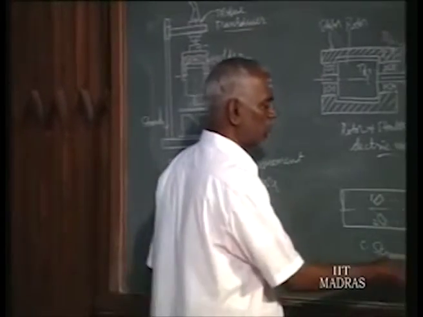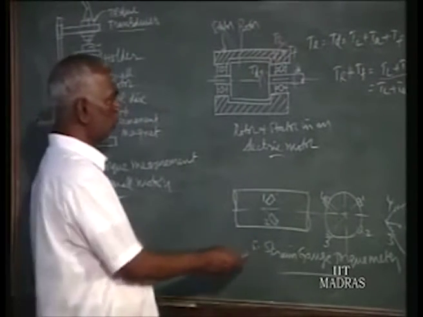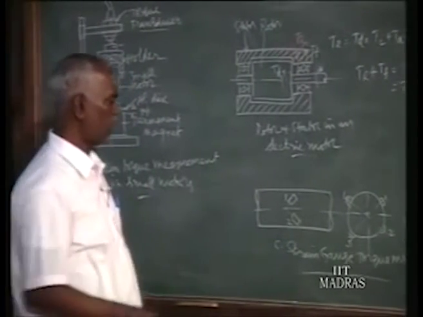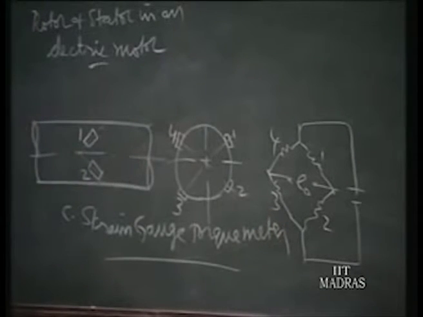Now, the strain gauge torque meter is more precise and also widely used. Here, this is a shaft taking the torque from the power source to the power sink. In between we fix these strain gauges. As I already told, in force measurement we have to weaken the place where the strain gauges are pasted, otherwise the signal will not be sufficient.